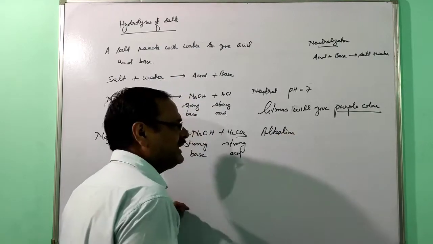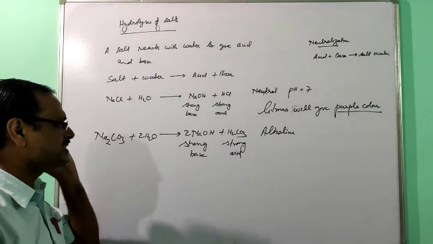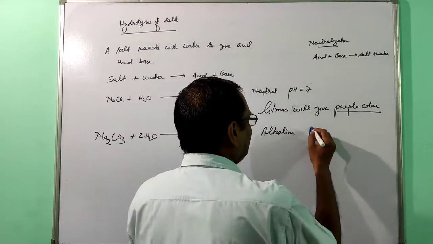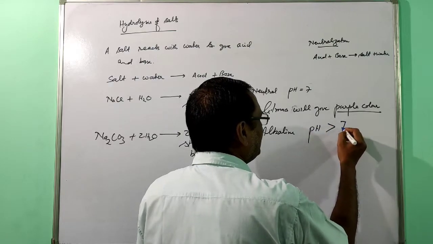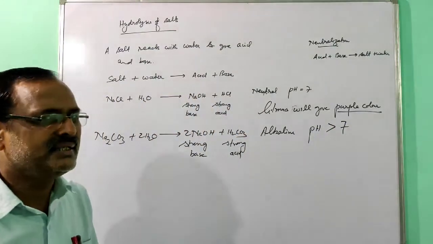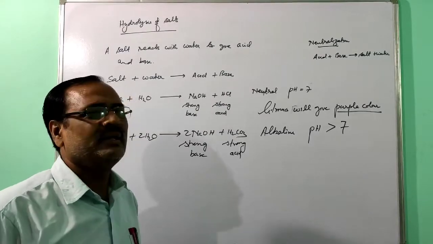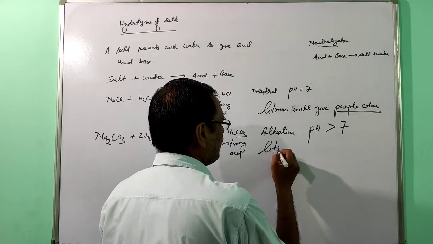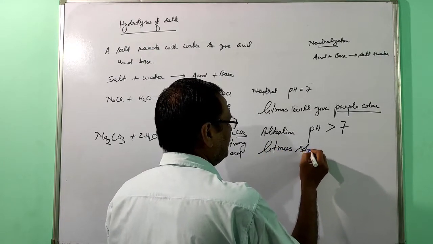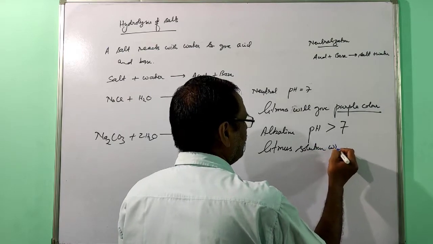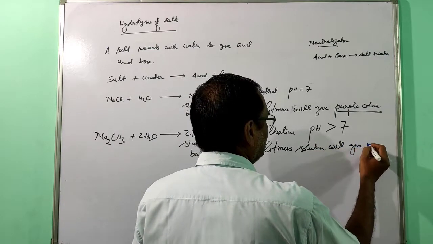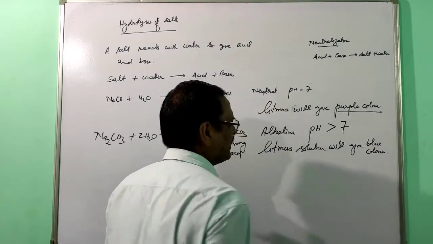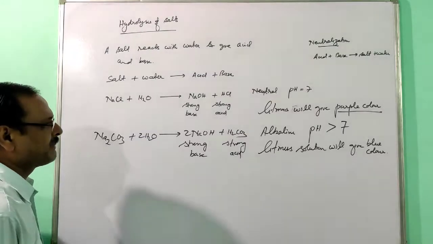It means when sodium carbonate is dissolved in water, the solution will be alkaline, and the pH of the solution will be more than 7. And litmus solution will give blue color.